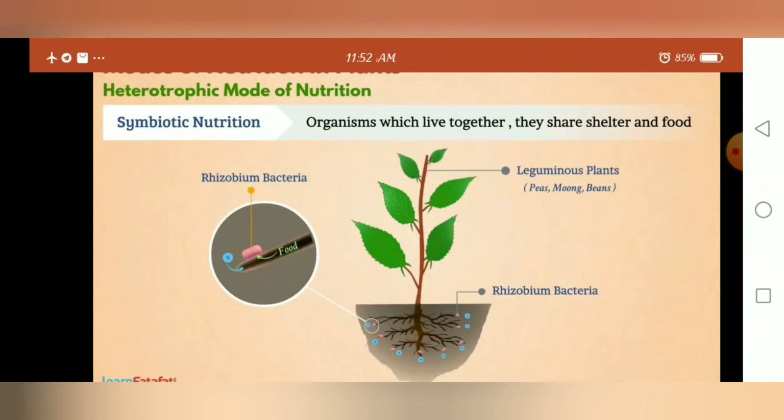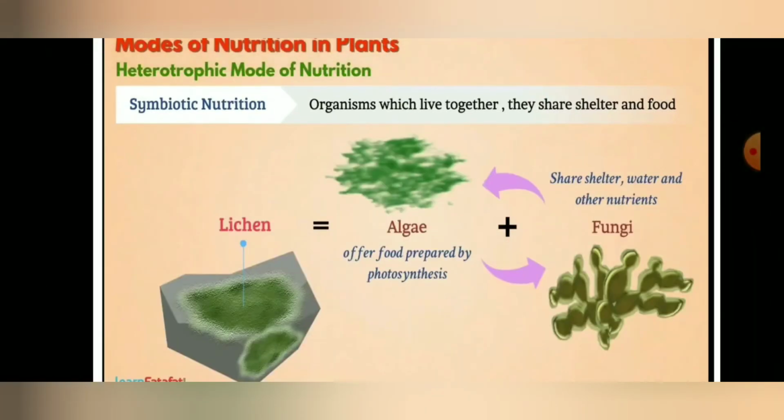Understood? Symbiotic nutrition means here the two organisms live together and both get benefited. Okay, such type of nutrition is called symbiotic type of nutrition. Okay, another example is also given. Symbiotic nutrition, the organisms which live together and share the shelter and food. Okay, mutual benefit is here.